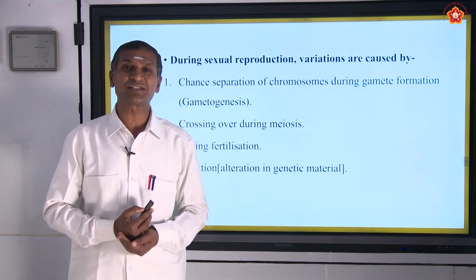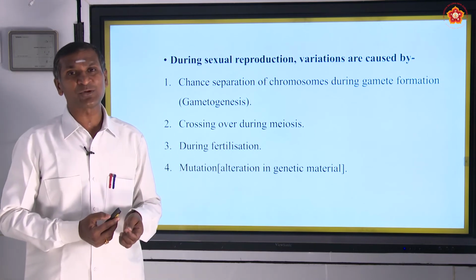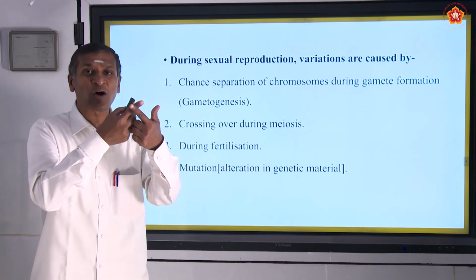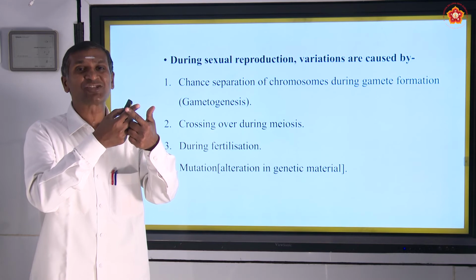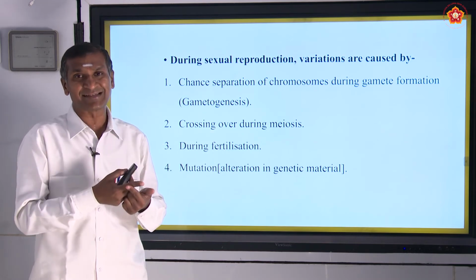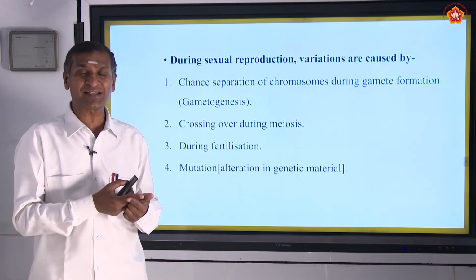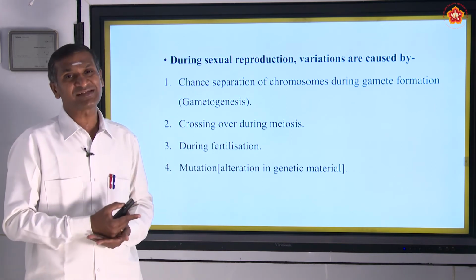The homologous chromosomes, a paternal and a maternal chromosome, exchange genes or characters. Due to this crossing over during meiosis, the variations occur.